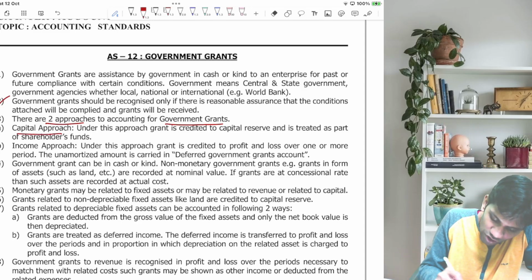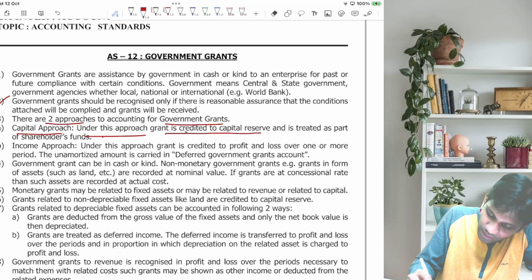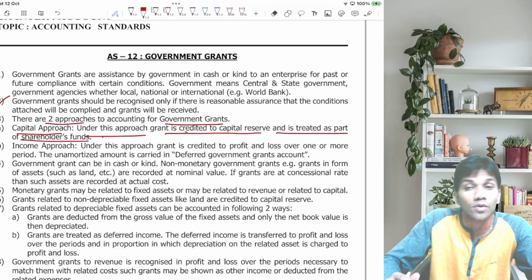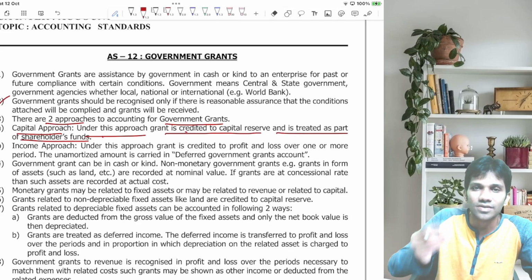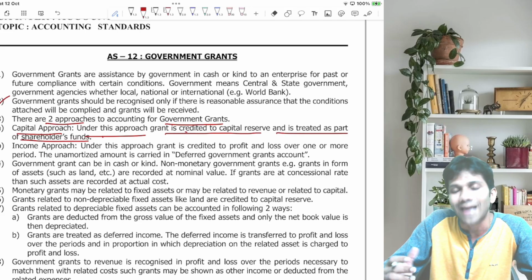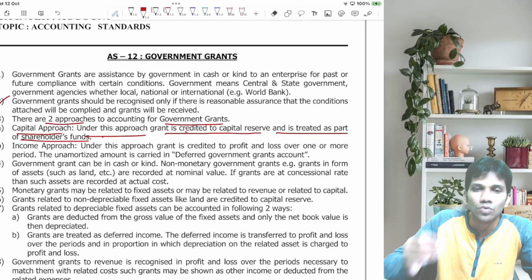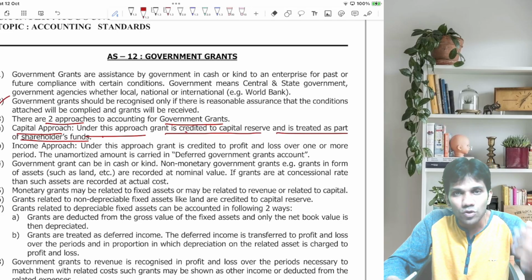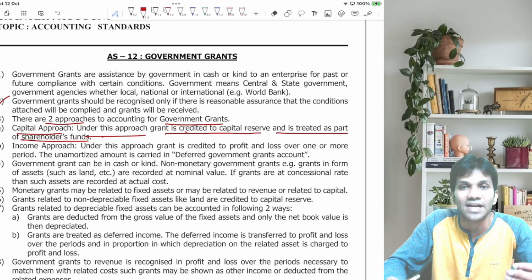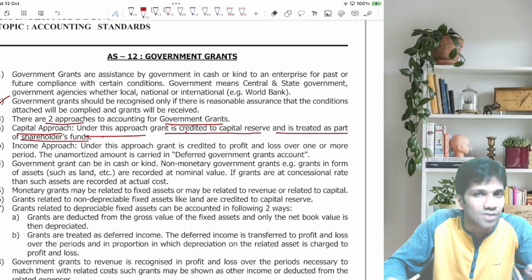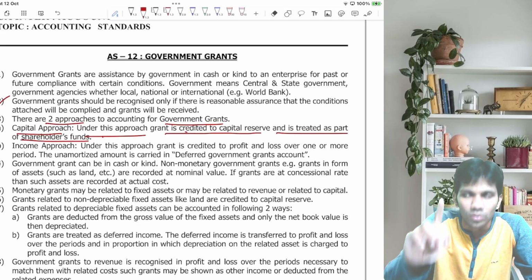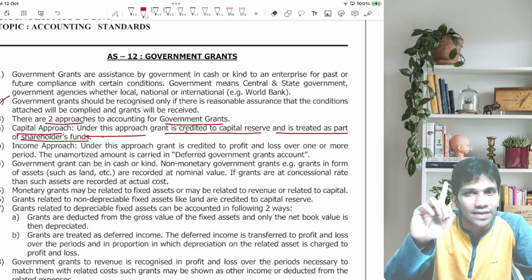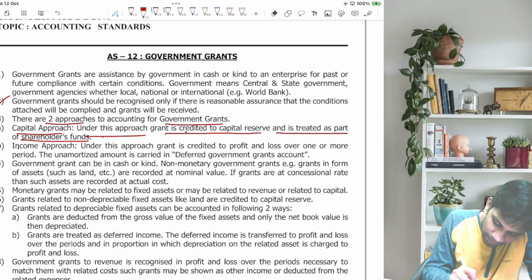Now, what is capital approach? Under this approach, grant is credited to capital reserve and treated as a part of shareholders' funds. Whatever grant you receive, you treat as a part of shareholders' funds. Hence, when you are following capital approach, the grant received should be credited to capital reserve, and capital reserve comes under reserves and surplus, and it should be treated as a part of shareholders' funds. So, whenever capital approach is followed, grant received should be credited to capital reserve and treated as a part of shareholders' funds.